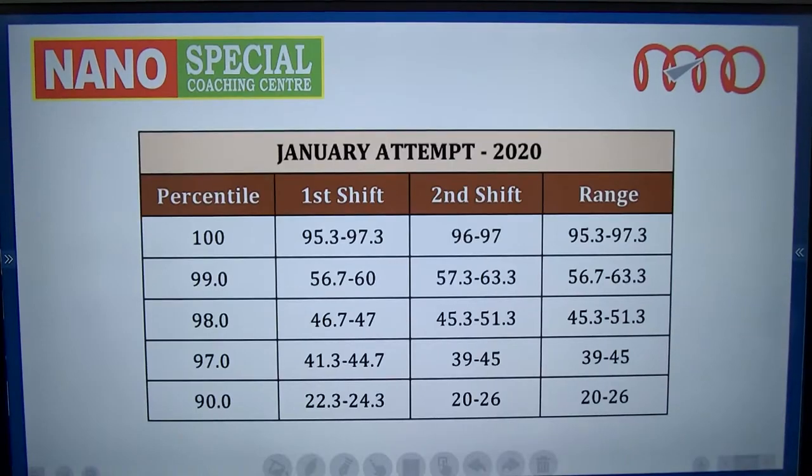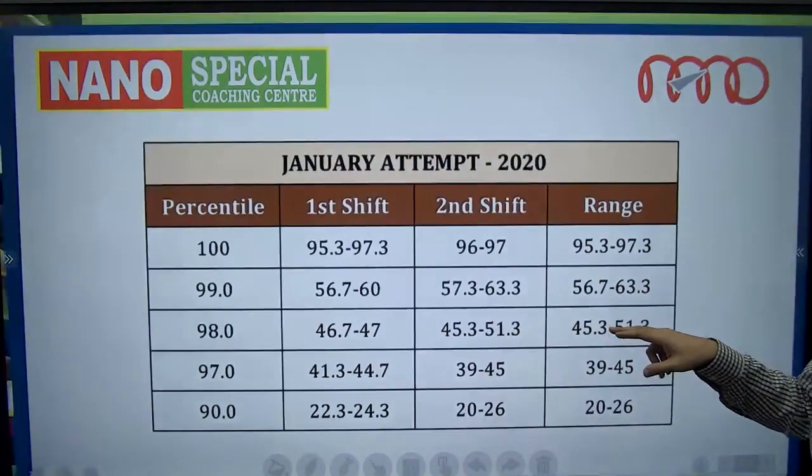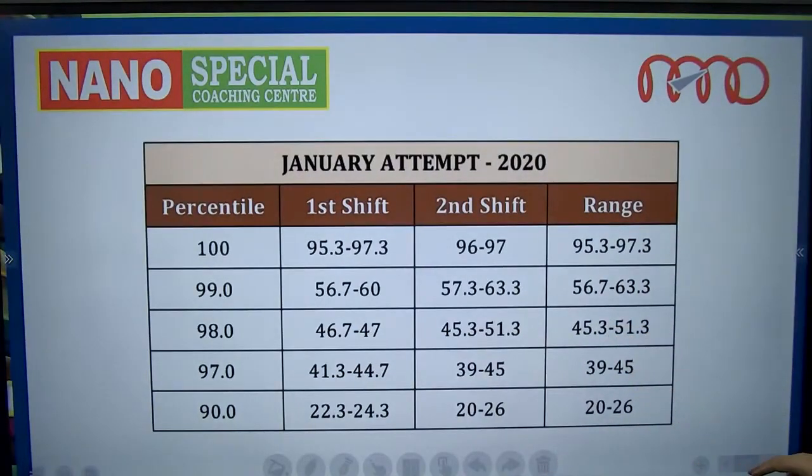All right. Similarly, 98 percentile corresponded to 45.3 to 51.3. Now 45.3 is 136 marks, 51.3 is 154 marks. Now this is interesting.